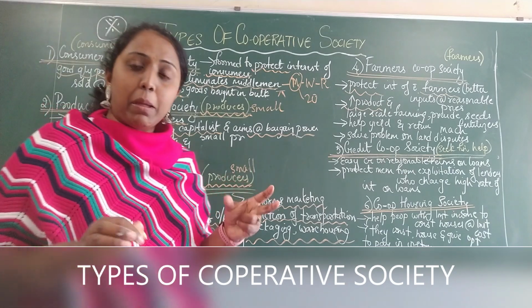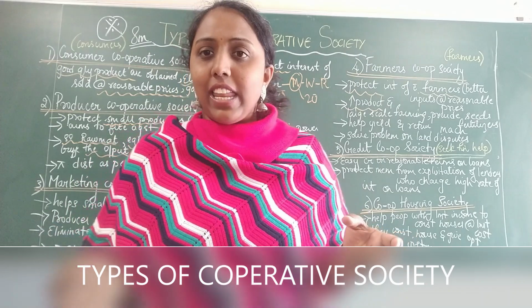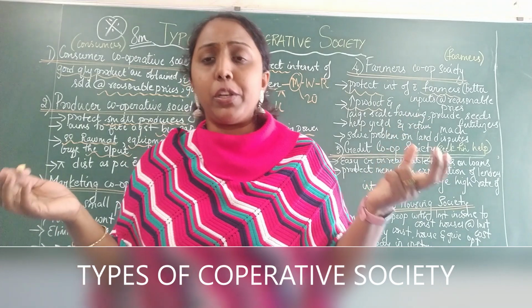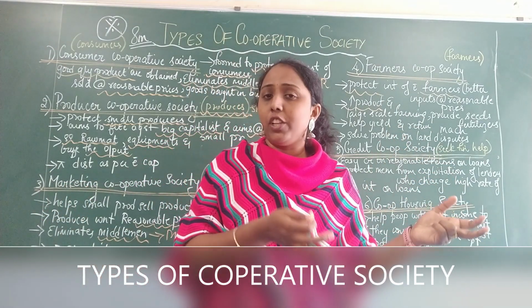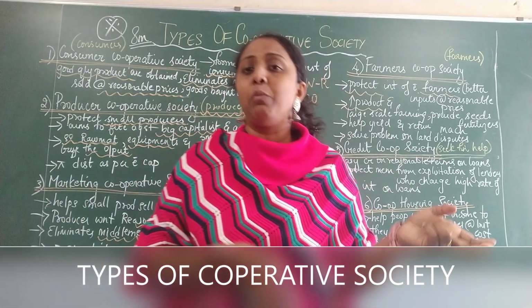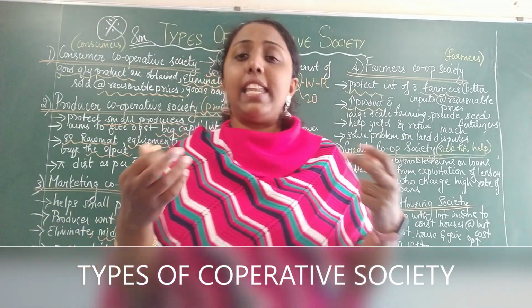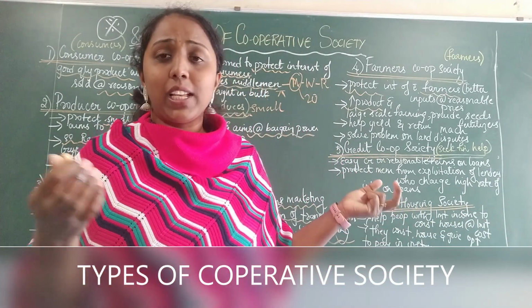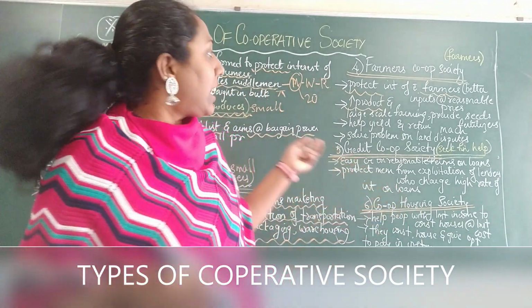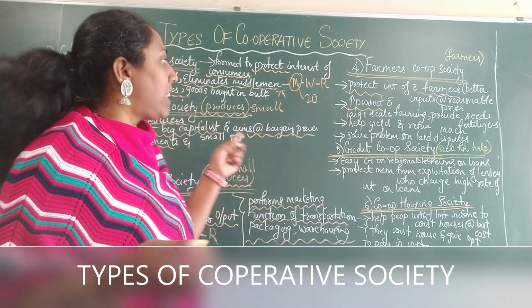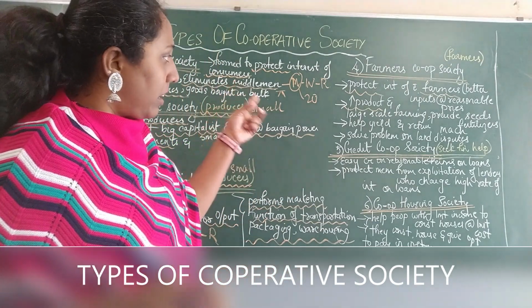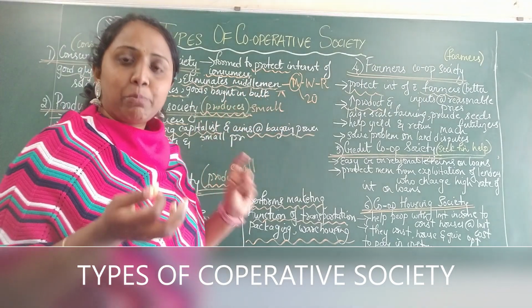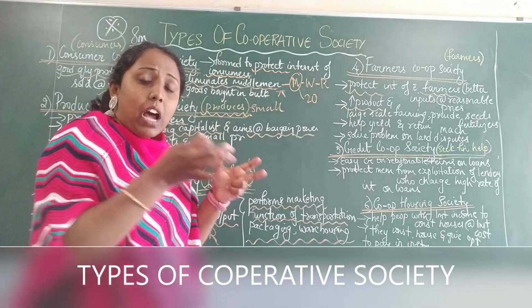Why large scale farming? Because nowadays you don't see any farmers actually tilling the soil or agriculturing. Most of us, why we are not into this agriculturing and all, we want to leave the villages, we want to leave this agricultural land, we want to convert it into sites and lands and sell it and make easy money. So who's going to be a farmer who's going to provide us with all this kind of food? No. So that is the reason their main aim is to ensure that the productivity is there, that means cultivation is there and large scale farming takes place. For that, how are they helping?